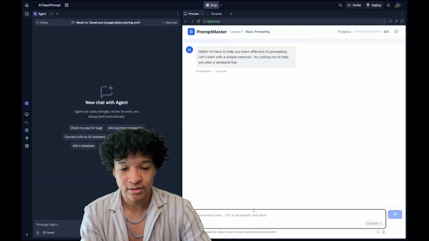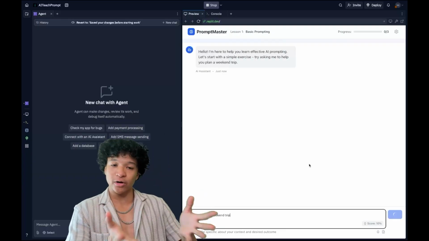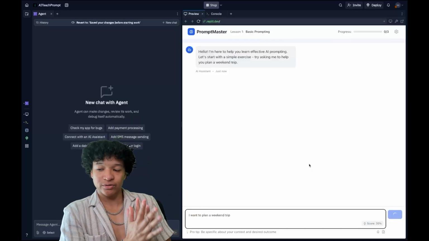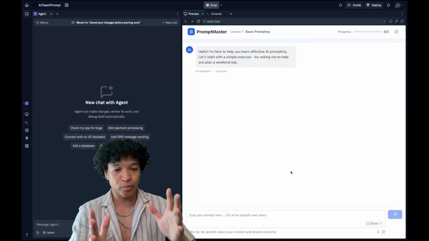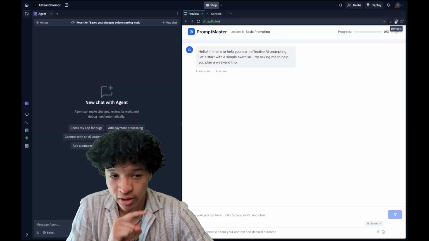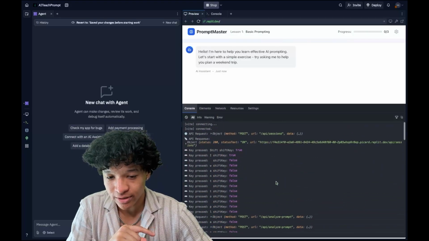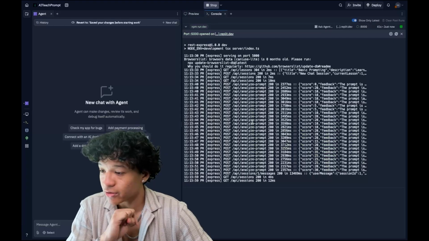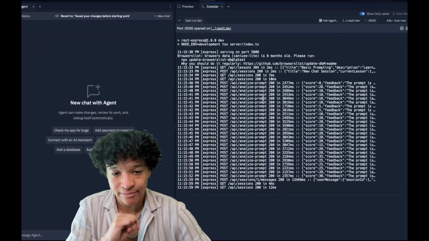I'm going to write in, I want to plan a weekend trip. And when we do this, this is when the error pops up, right? So we'll stop interacting with the app at this point. This is the point where the app broke. But if we open up our client logs that we just talked about, we can see all of the different client logs in here. We can also see the console server logs that happen in here.